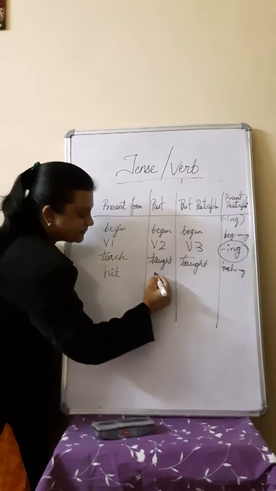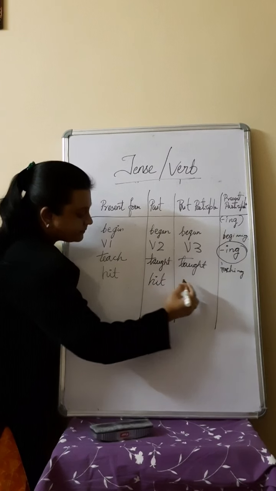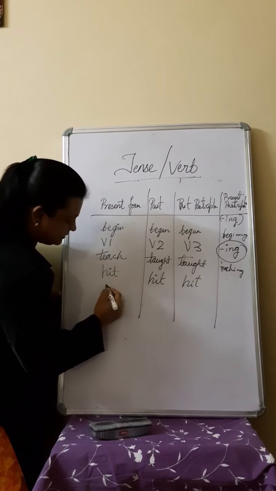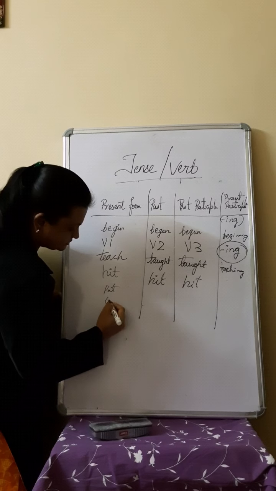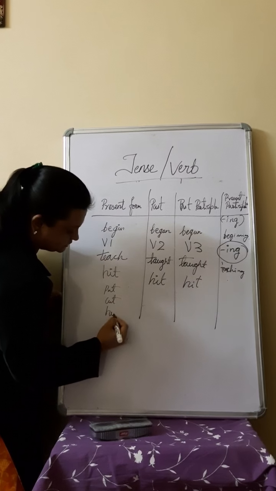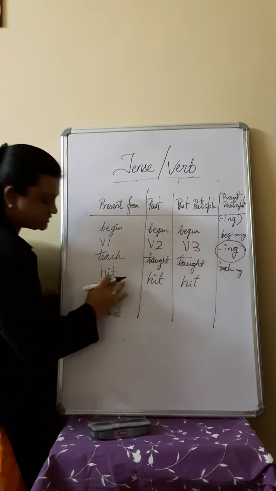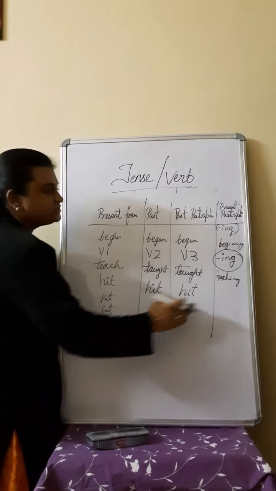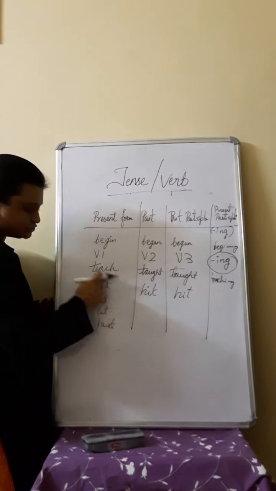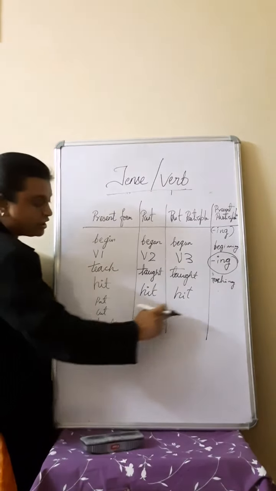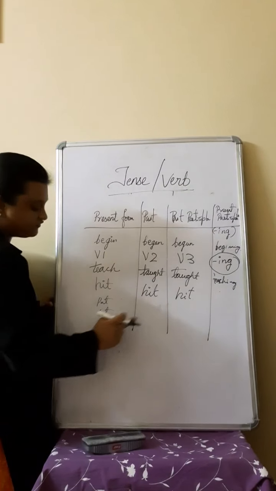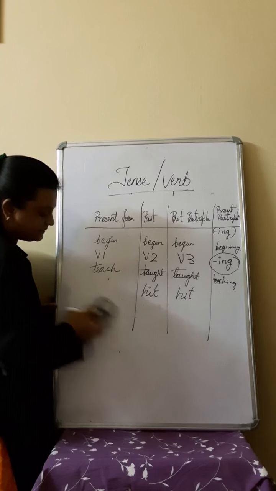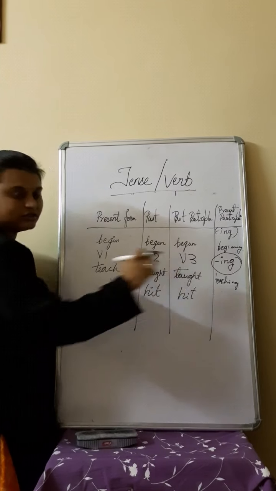No. Hit remains the same. It will not change, right? And put, cut, hurt, right? So these words will not have any change in all the forms. Hit, put, cut, hurt, these all remain the same in all the forms.